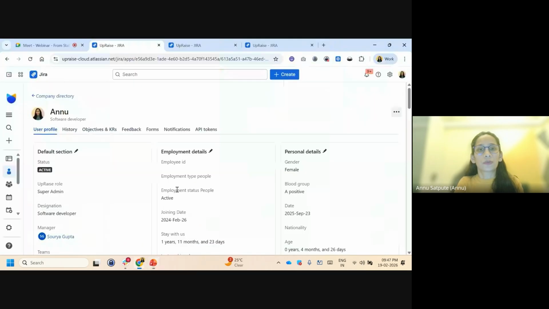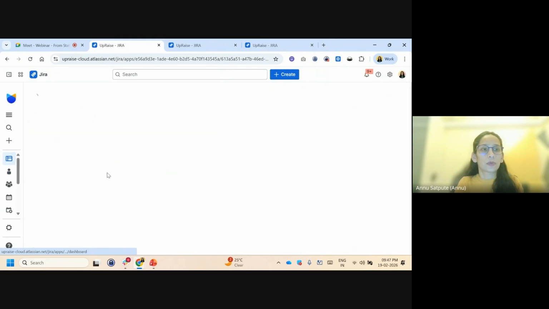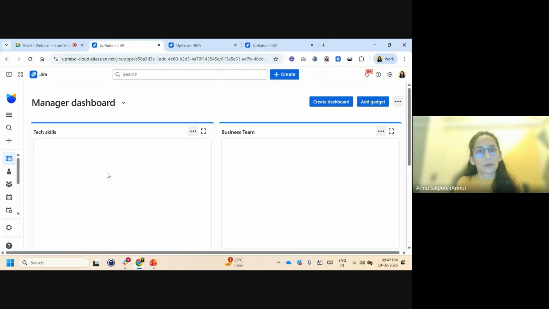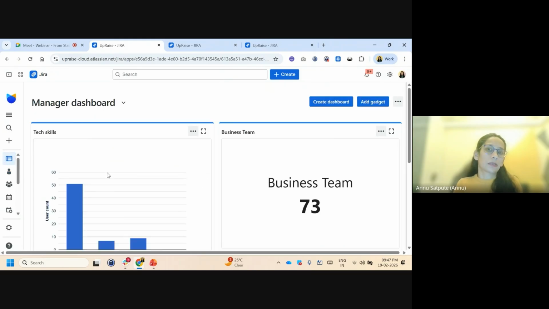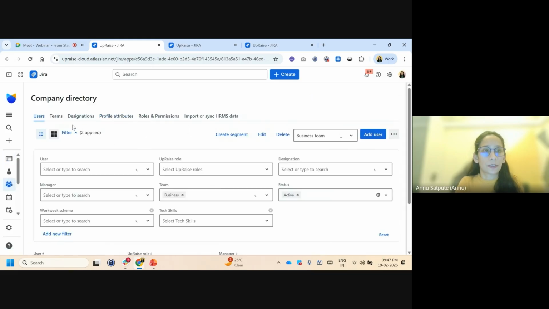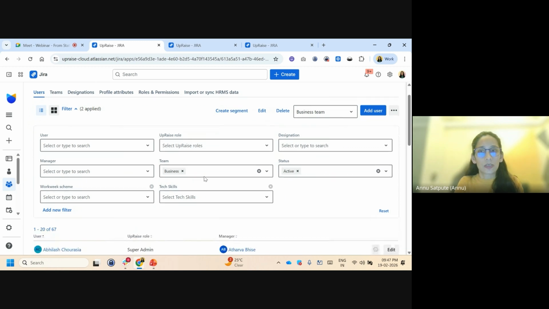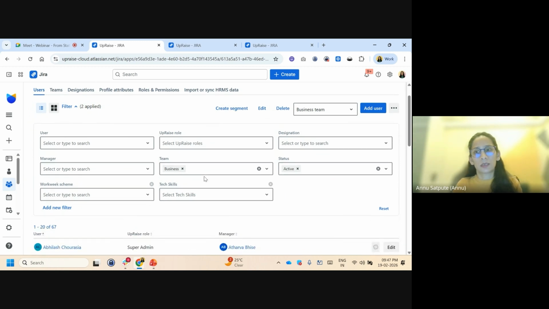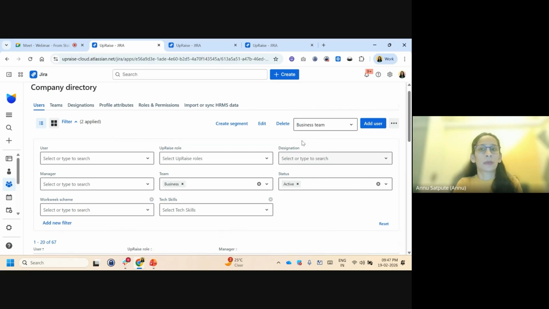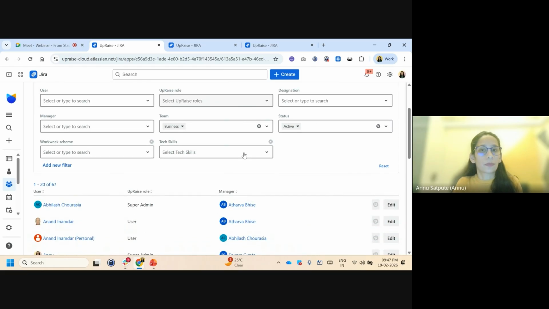Then the manager's view, right? So if I navigate to a dashboard, you can either create the dashboard. But before coming to the dashboard, I'll go to the segments part here. So here you can see that you can create different segments. Segments, in very simple language, are a saved filter of a group of people, right? For example, I'm a manager of a business team, and I always want to look at the data of my business team.